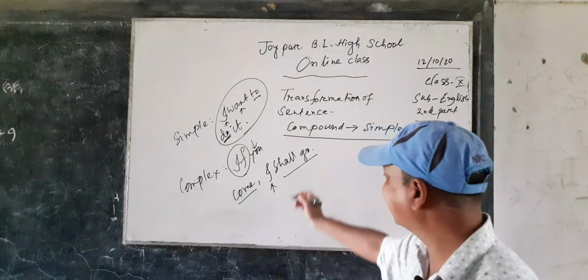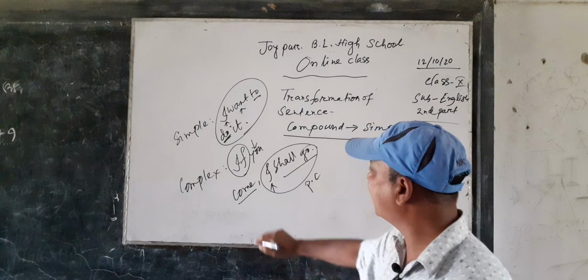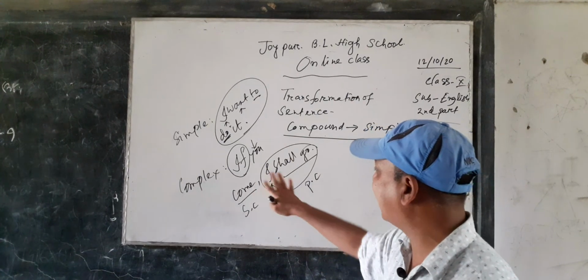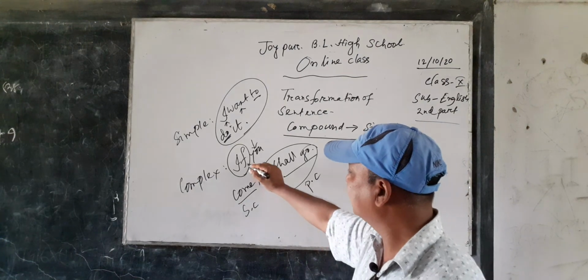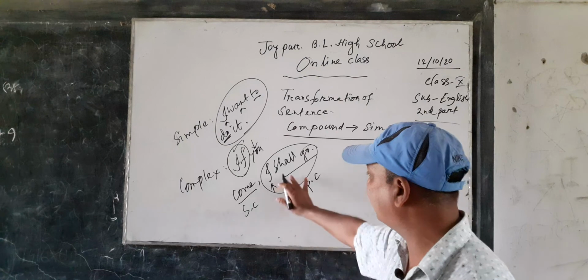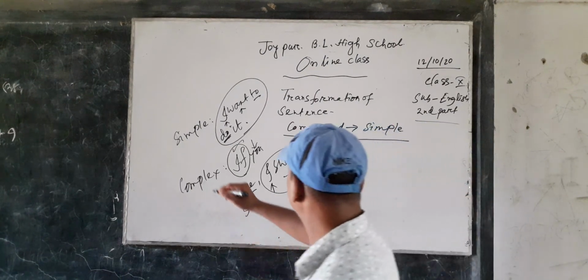So complex sentence is a sentence that has one principal clause and one or more subordinate clause or clauses, and the clauses are combined by a subordinating conjunction. Here there is a subordinating conjunction if, so it is a complex sentence. Dear students, now let's move to another kind of sentence, compound.